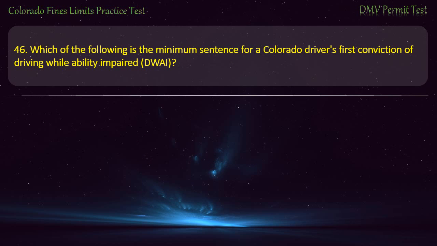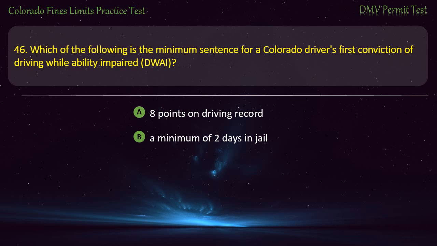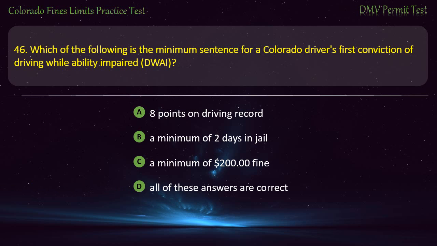Question 46. Which of the following is the minimum sentence for a Colorado driver's first conviction of driving while ability impaired, DWI? 8 points on driving record. A minimum of 2 days in jail. A minimum of $200 fine. All of these answers are correct. Answer. All of these answers are correct.